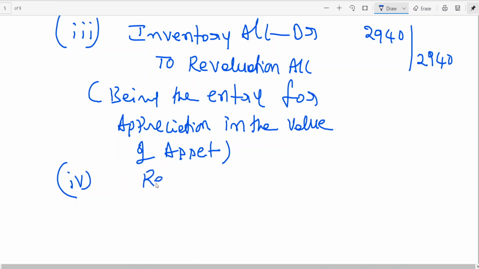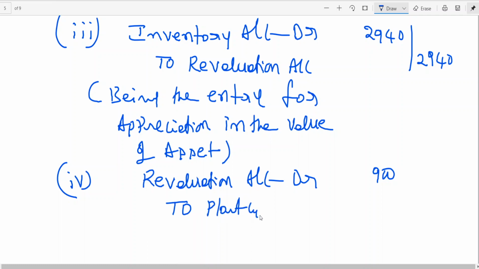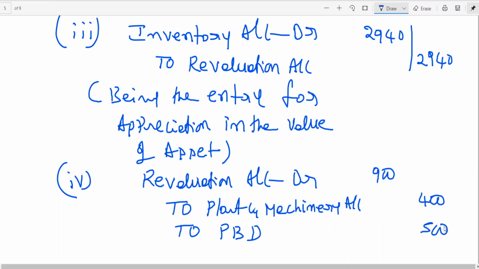So revaluation account should be debited, to provision for bad debts 500.